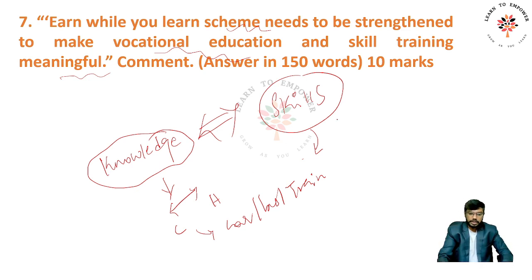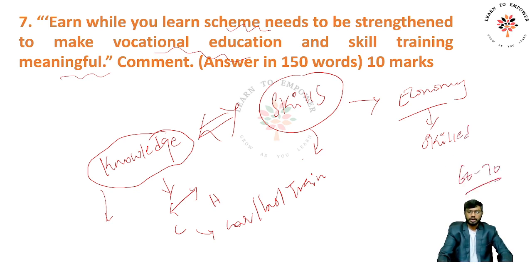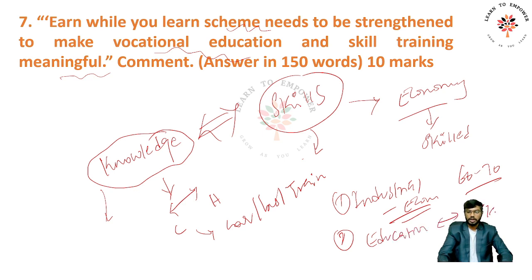So in India, we have focused on knowledge for centuries, but we need to focus on skills now because our economy is moving very rapidly. Our people need to be made skilled, right? There are recent surveys that 60 to 70% of the engineers who come out are not employable according to market needs. So what is the lacuna? The industrial and education institutions are not in line with market demands. Second, the education and skill is not in line with it either.